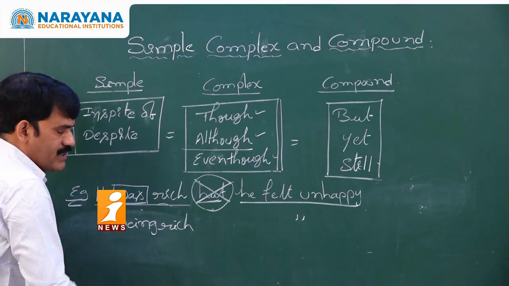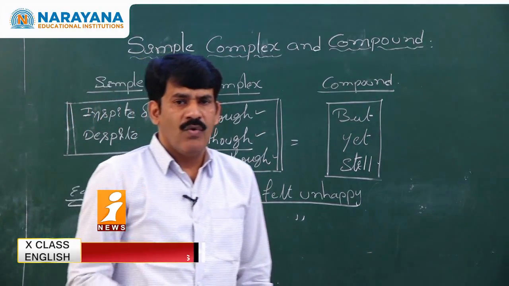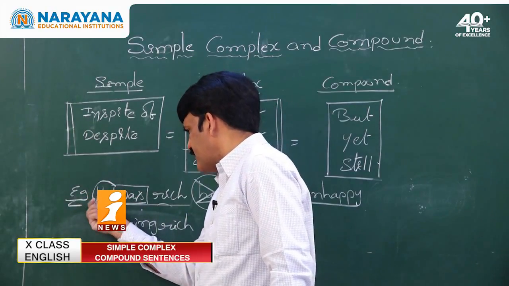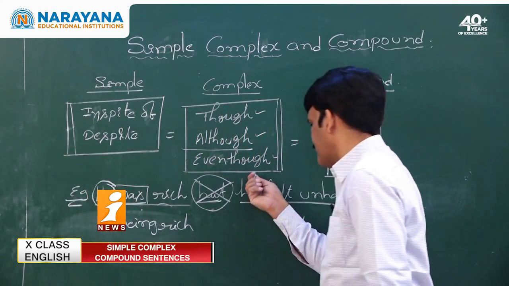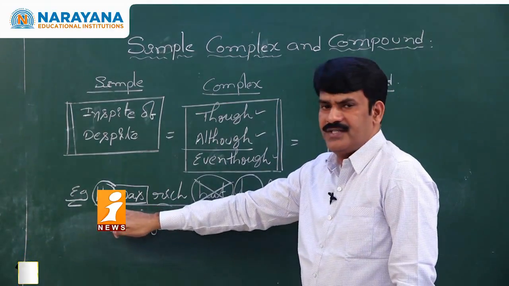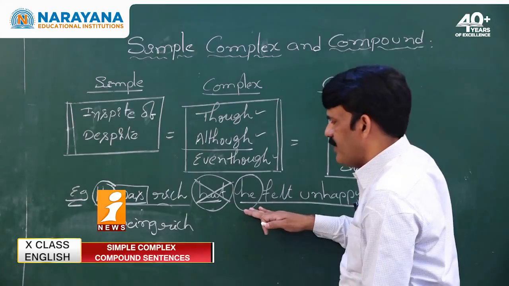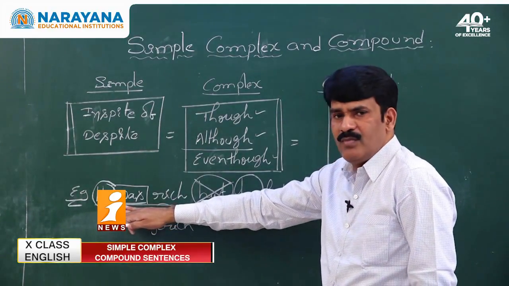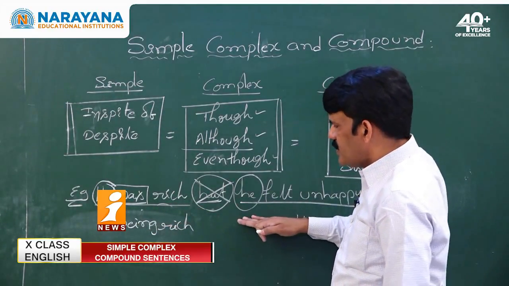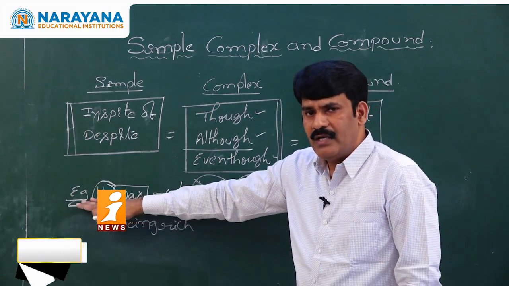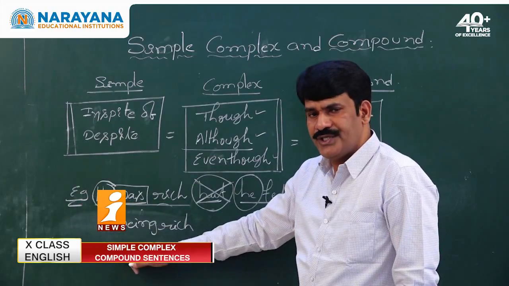Before you make a clause into phrase, my dear students, one more point has to be noted. You see, in both the sentences, means both the clauses, whether the subject is the same or different. When the subject is the same in both the sentences, you can omit the subject in the phrase because you are talking about the same subject in two sentences.